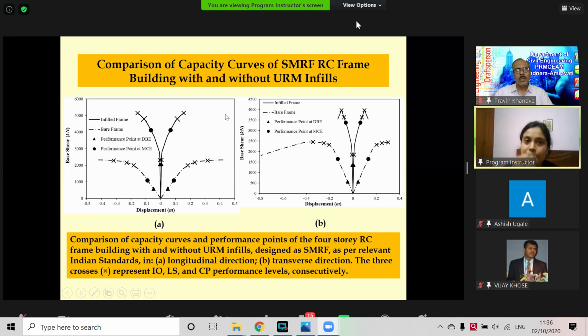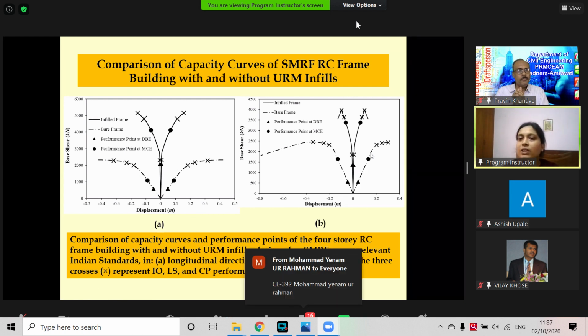And thus we can compare the capacity curve for SMRF. SMRF structure is recommended for higher seismic zone. And we have seen that this is in positive x direction, this is in negative x direction. This curve is in positive y direction, this curve is in negative y direction. So that's the following thing.